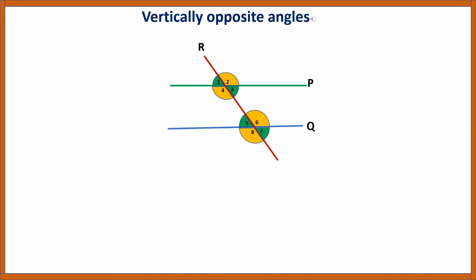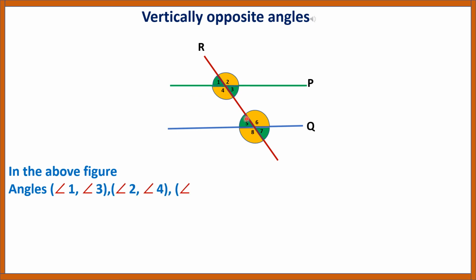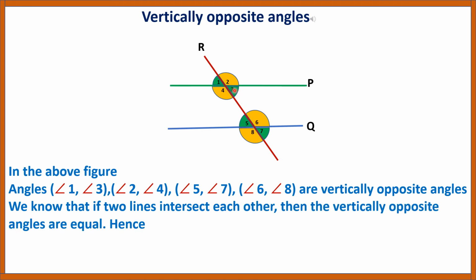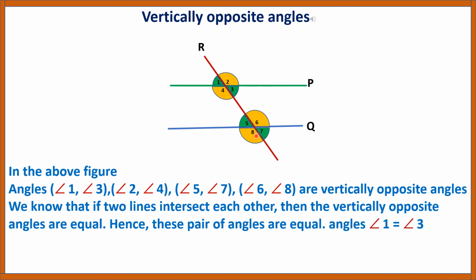Vertically opposite angles. In the above figure, angles 1 and 3, 2 and 4, 5 and 7, 6 and 8 are vertically opposite angles. We know that if two lines intersect each other, then the vertically opposite angles are equal. Hence, these pairs of angles are equal. Angle 1 is equal to 3, 2 is equal to 4, 5 is equal to 7, and 6 is equal to 8.